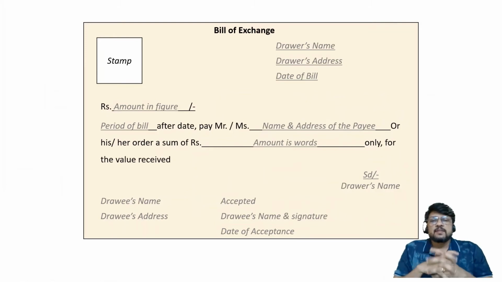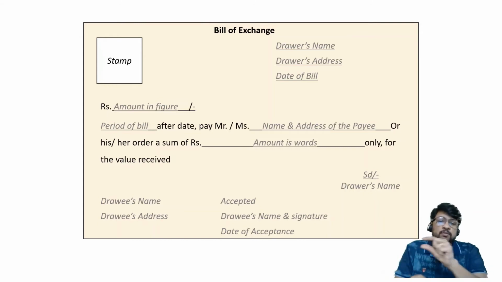So, bill of exchange: stamp, drawer's name, drawer's address, date of bill, amount in figure, period of bill after date, comma, pay Mr. So-and-so or Miss So-and-so, the payee's name and payee's address, or his or her order, a sum of rupees so-and-so only, comma, for the value received, again signature and drawer's name, the person who prepared the bill, thereafter the drawee's name, the drawee's address.